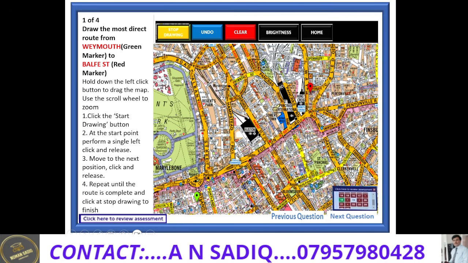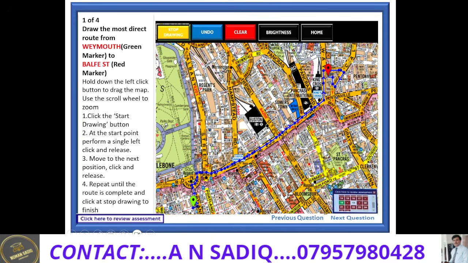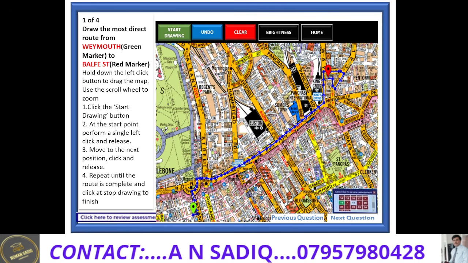When you do this, suppose you have completed your route, then you have to press this stop drawing button. When you press this stop drawing button, it will again become the start drawing button. Then you will press the next button, next question, and go to the next question, or you could jump to any question by clicking any box on this small screen. Now you could come again for editing and do some editing if you wish.